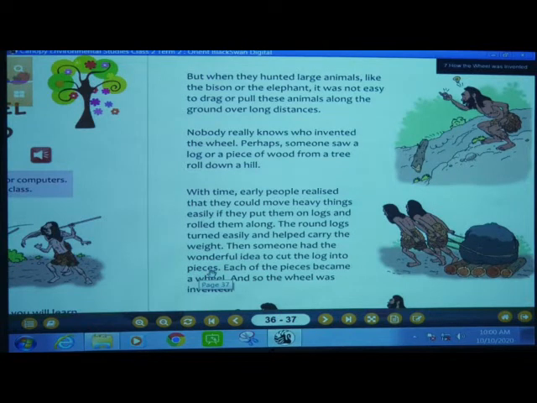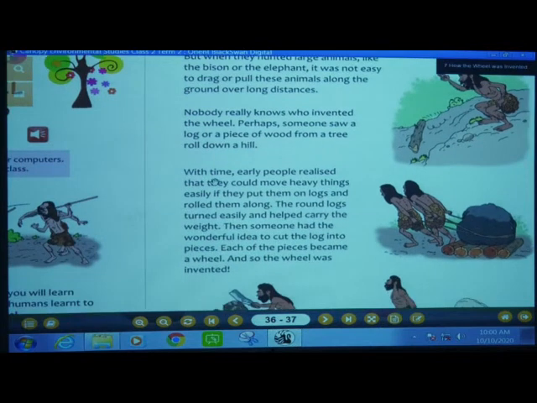Each of the pieces became a wheel. And so the wheel was invented.